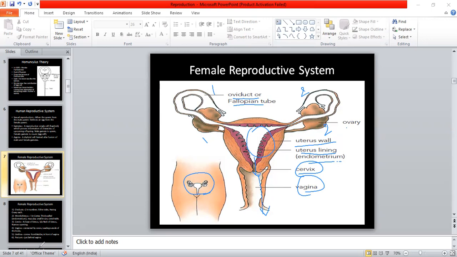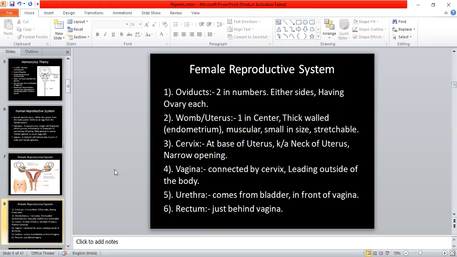We have already talked about and learned all of this. The vagina is connected by the cervix and leads outside of the body, and we talked about the urethra, which is present in front of the vagina, and the rectum, which is just behind the vagina. We have seen all of this and understood it well.